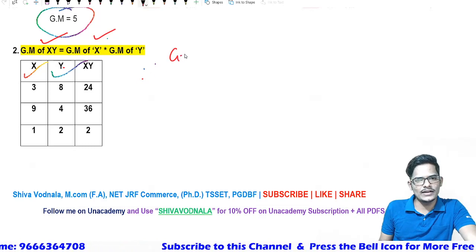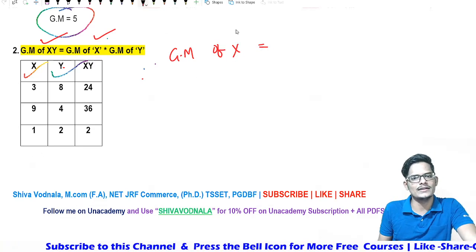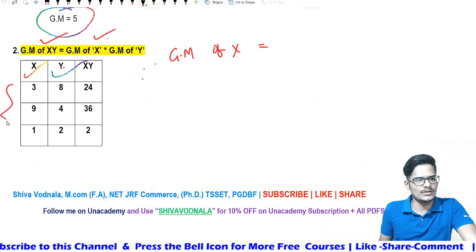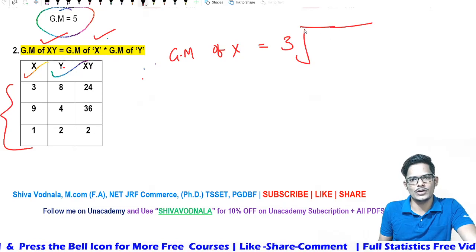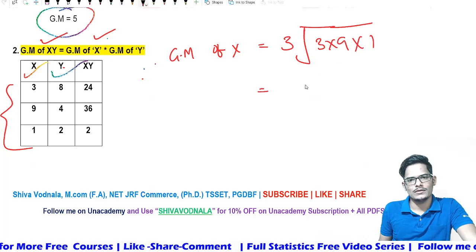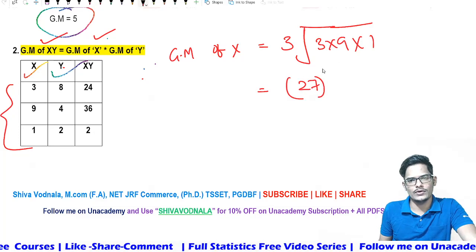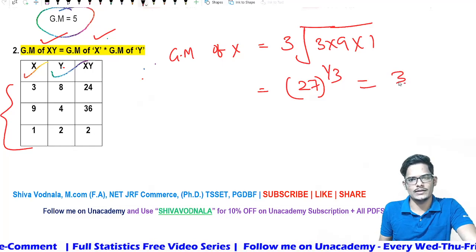First we'll identify the geometric mean of x. Geometric mean of x is equal to how much? See, there are three numbers given. That is the cube root of 3 into 9 into 1. That is 27 whole power 1 by 3, which is equal to 3, right?